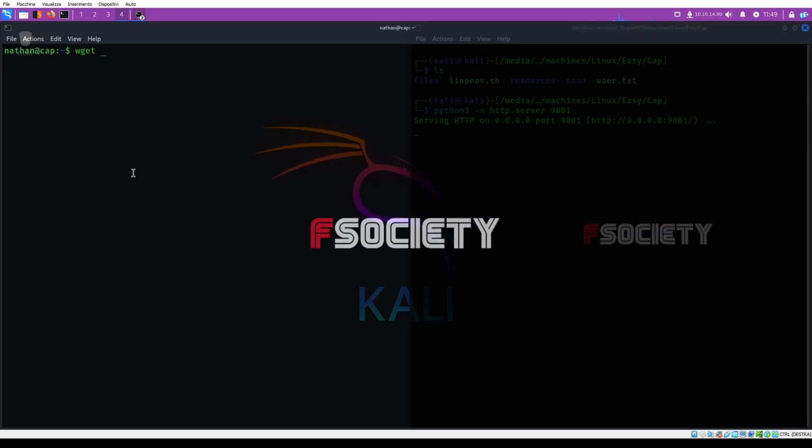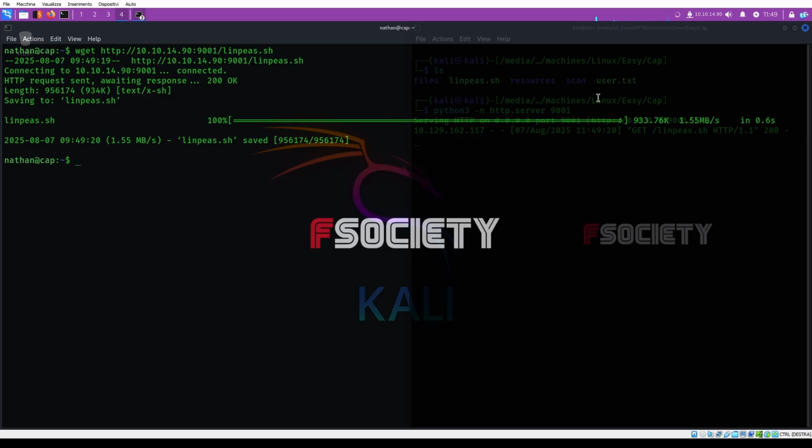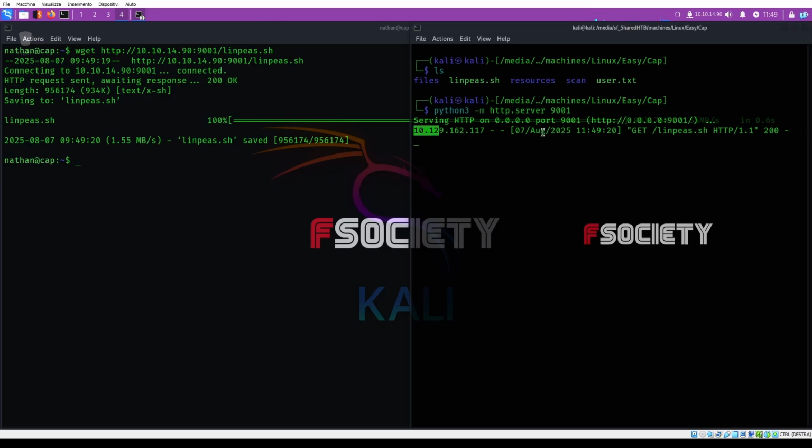So now we can use the wget tool to download linpeas from our IP on port 9001 and get linpeas.sh. Okay, we can see here that we received a request to get this.